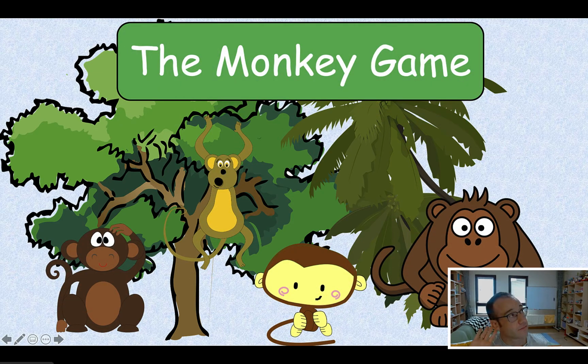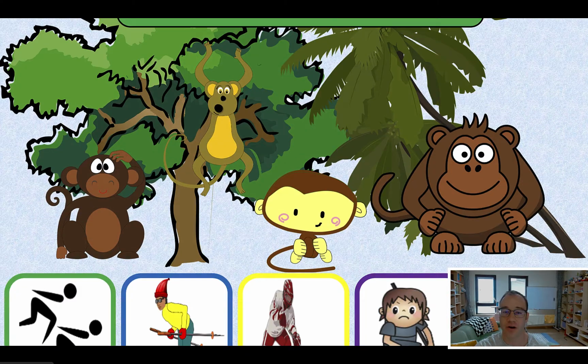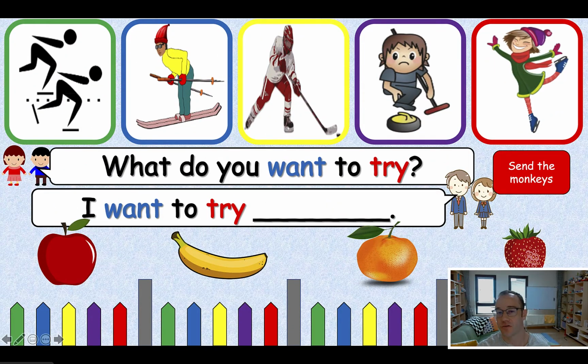For the monkey game, I have played this game before, but not with grade 2. I played the ghost game, which is the same game, but there's ghosts, not monkeys. So essentially, I'll have one student from each team represent their team. We have strawberries, oranges, bananas, and apples, and the whole class will ask, "What do you want to try?" And each student says their answer.